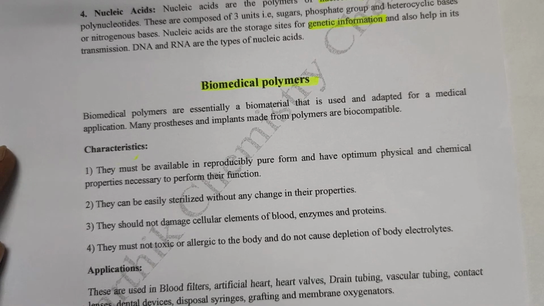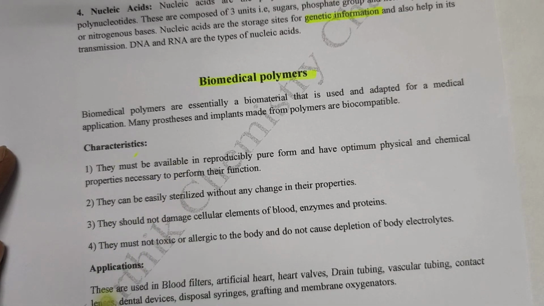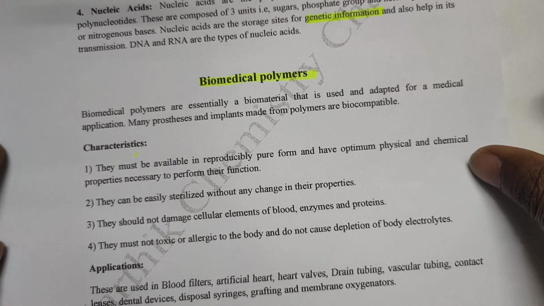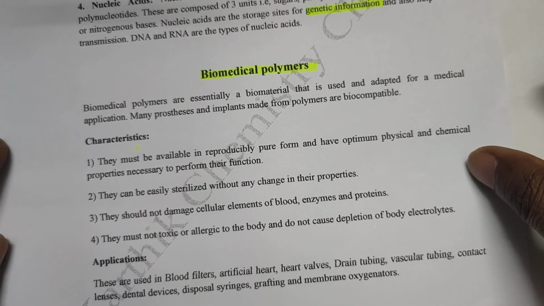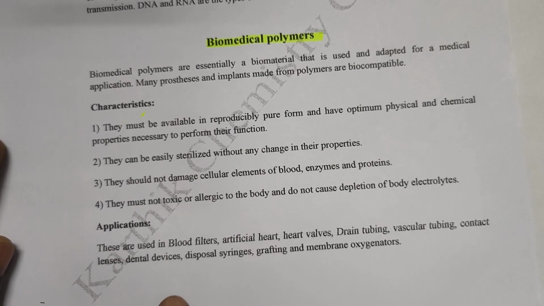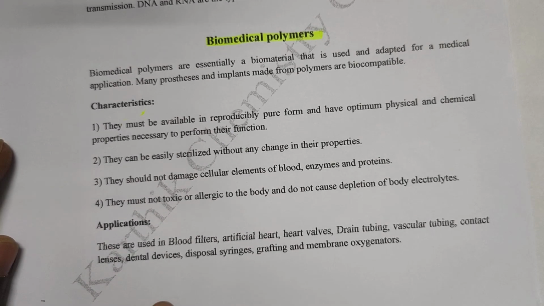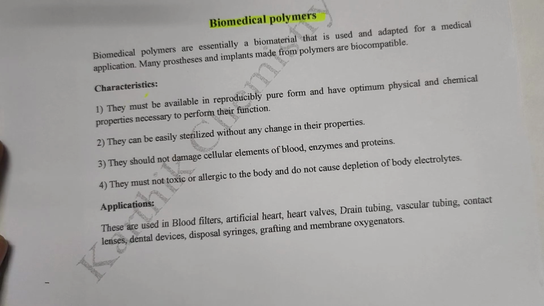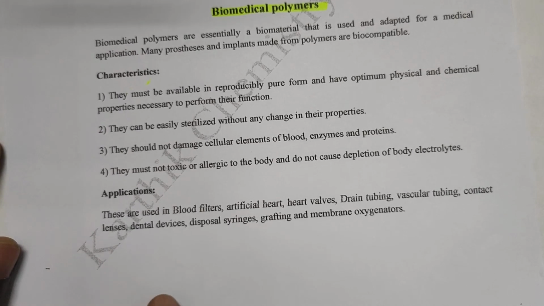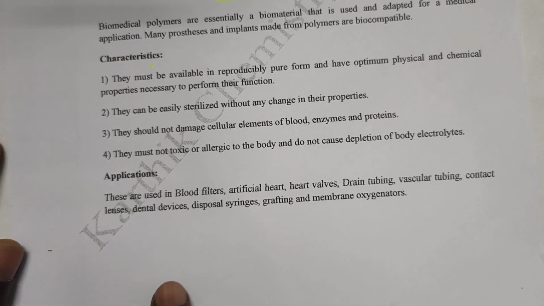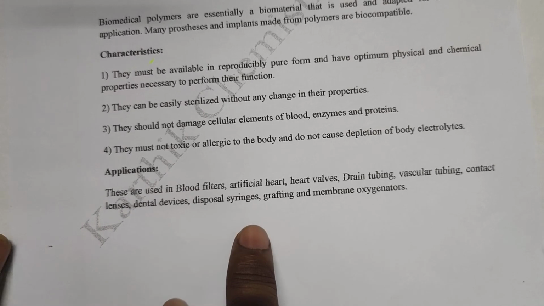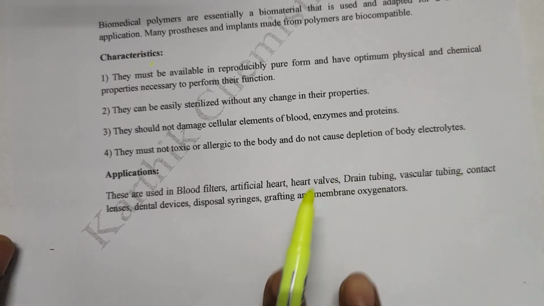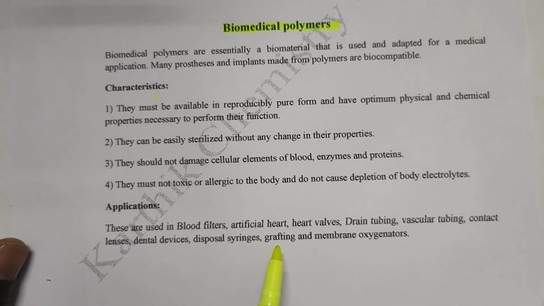The characteristics: they must be available in reproducible, pure form, and have optimum physical and chemical properties necessary to perform their function. They can be easily sterilized without any change in their properties. They should not damage cellular elements of blood, enzymes and proteins. They must not be toxic or allergic to the body and must not cause depletion of body electrolytes.